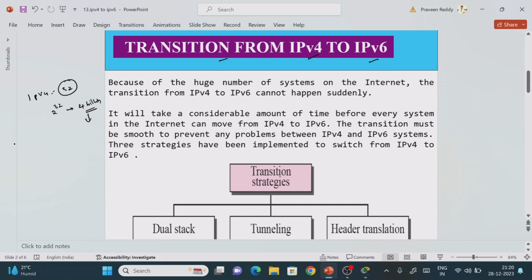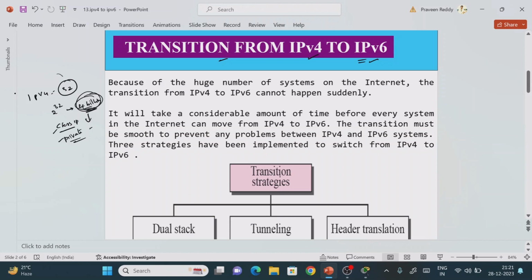Now the problem is that in real time we have more end devices compared to the 4 billion IP addresses. So for that we implemented something called classless IP addressing. Then we implemented something called the private IP address mechanism, right? After implementing all these techniques also, the available IP addresses are still much fewer than the number of systems in the world, right? So now they have moved to IPv6, version 6.